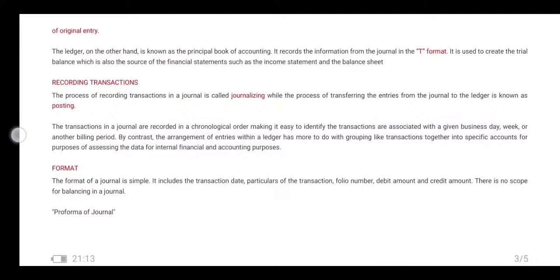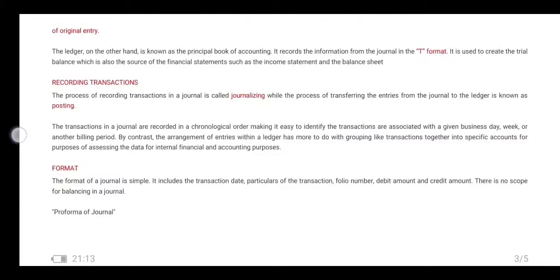A ledger, on the other hand, is known as the principal book of accounting, also known as the secondary book of entry. It records information from the journals in the T format.